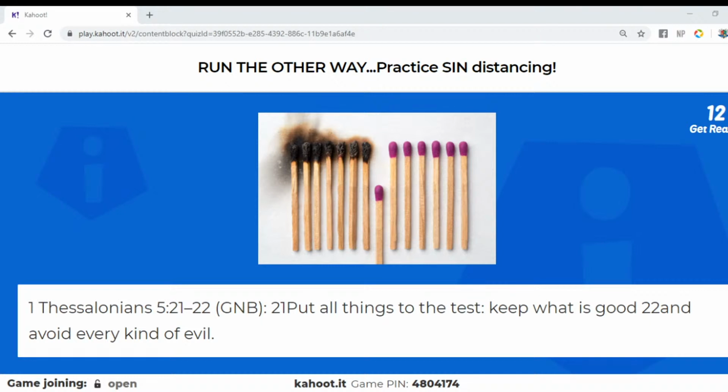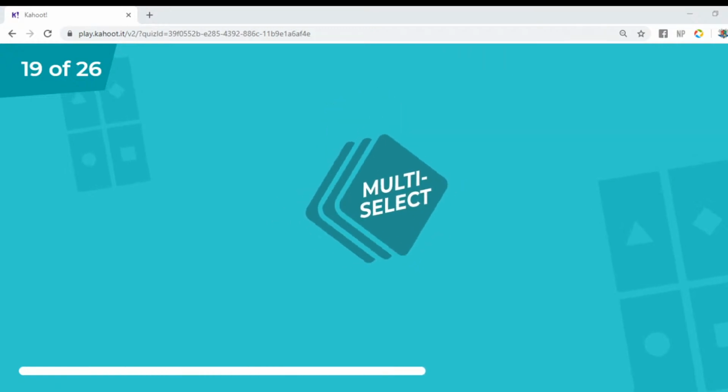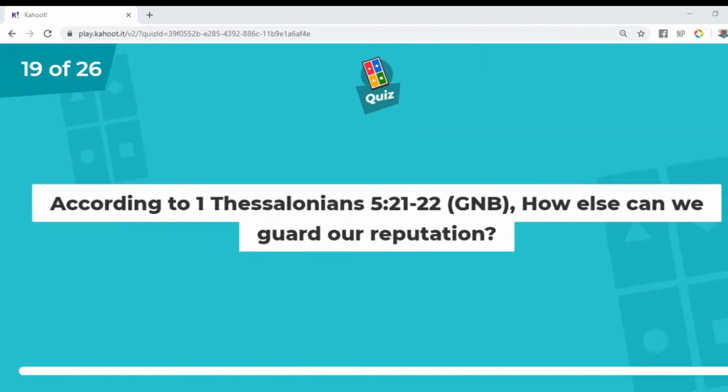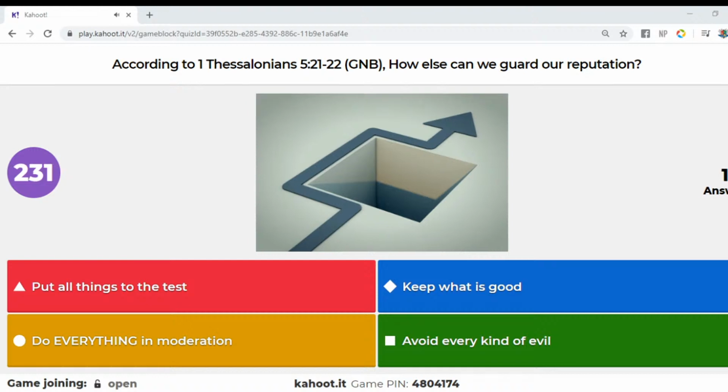I love this graphic. I mean, how impactful is that? One person who decides to practice sin distancing. Right. I love that. Put all things to the test. Keep what is good and avoid every kind of evil. Remember those things. My dad used to tell me that a lot when we were children. It helped in so many situations.